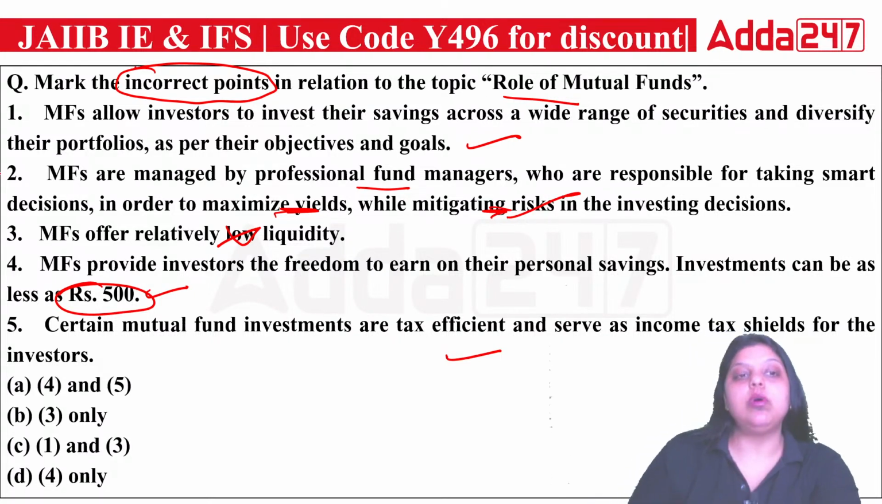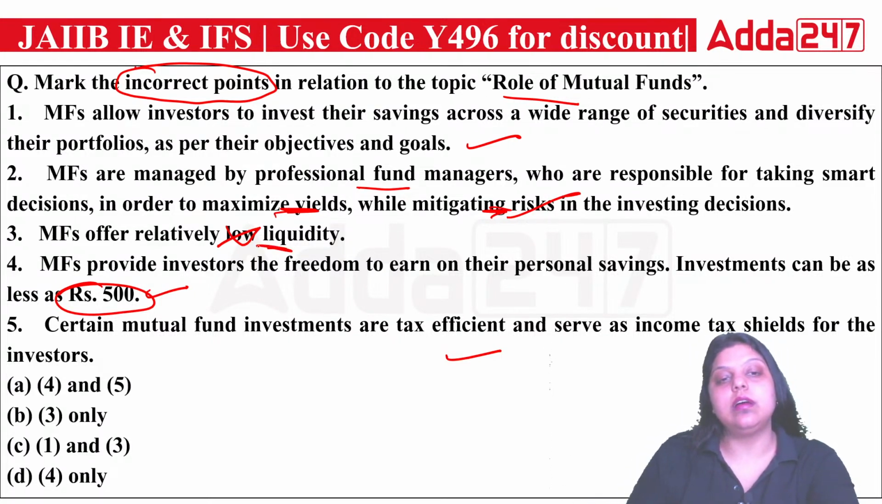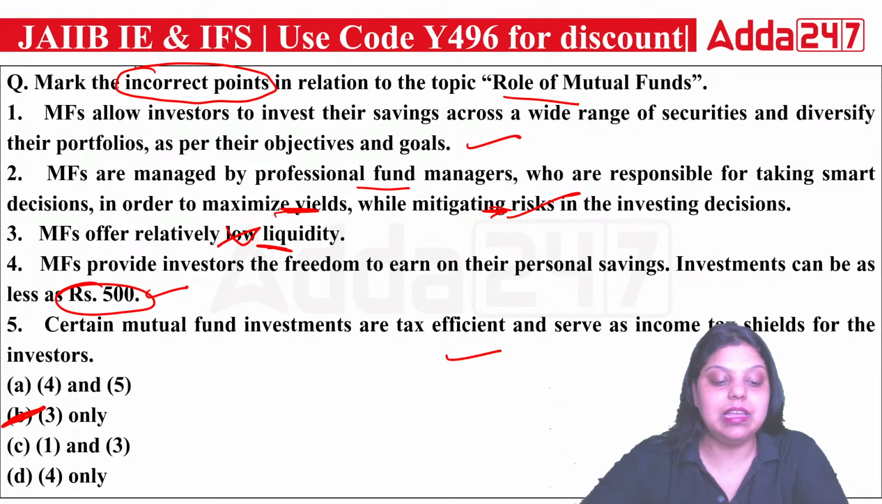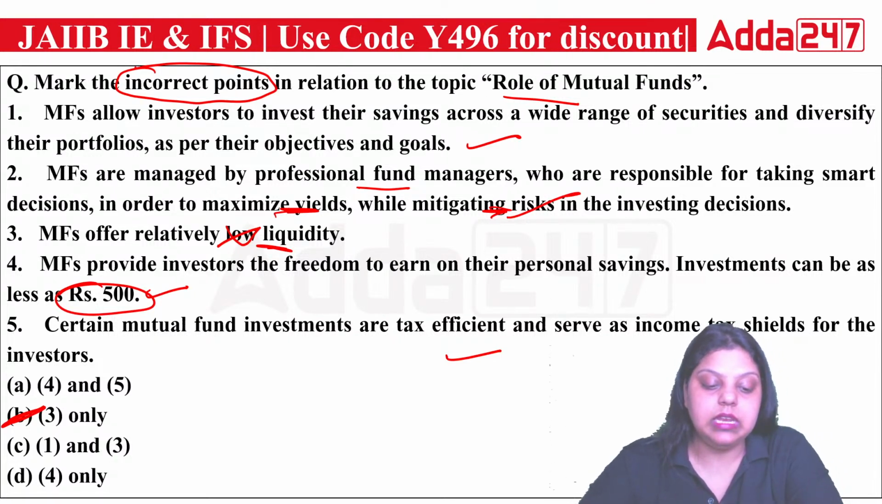So all the statements are correct; only the third statement is wrong. The right answer will be option B, the third only, because the question is asking about the incorrect option. The incorrect option we have here is the third statement. So the right answer will be B.